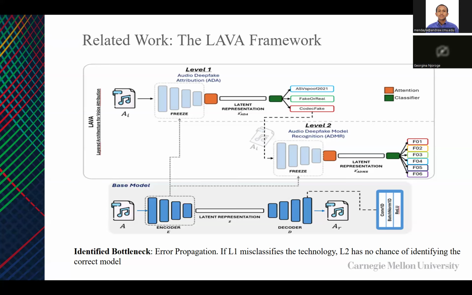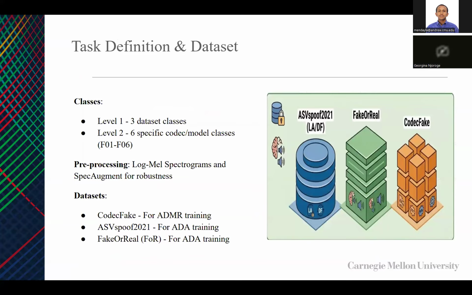So what we identified as a bottleneck for this is that the error is propagated. So in case the first level misidentifies the dataset, then the second level has no chance of identifying the model that was used in the CodecFake dataset. So what we are proposing is a reimplementation of that LAVA framework, but with a bit of improvements.